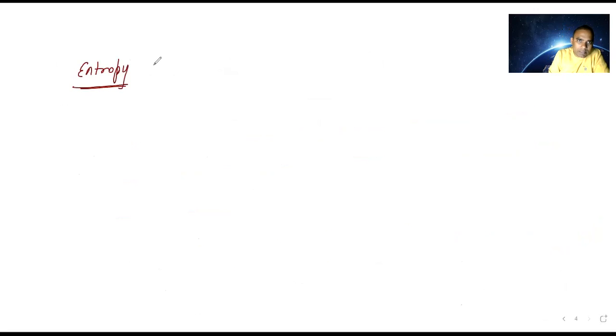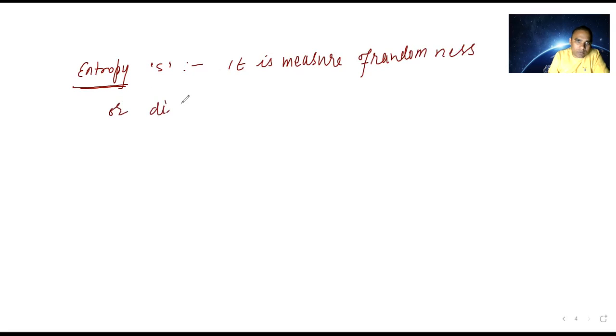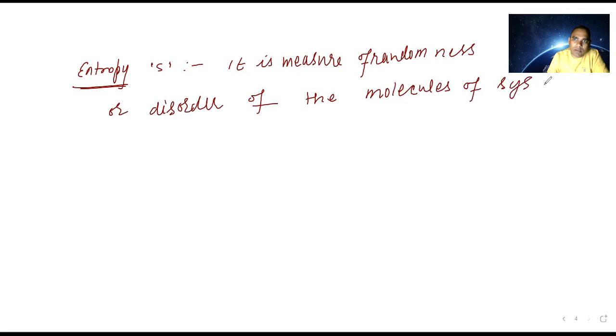Entropy, this is S. It is a measure of randomness or disorder of the molecules of system.